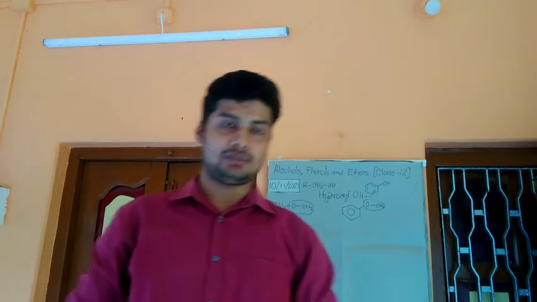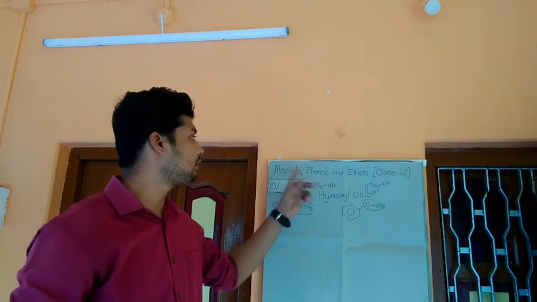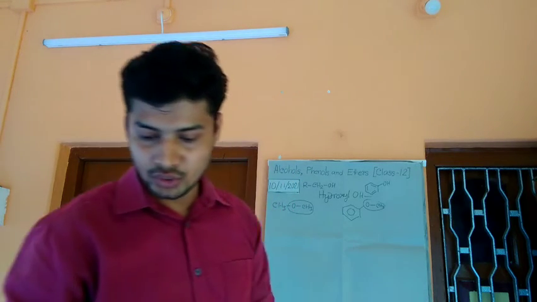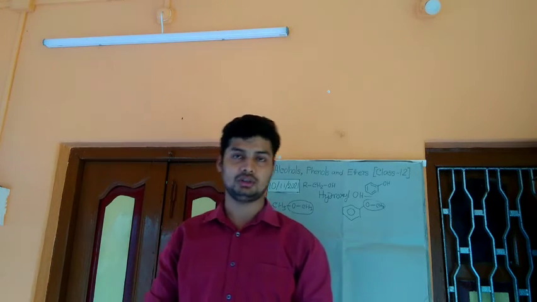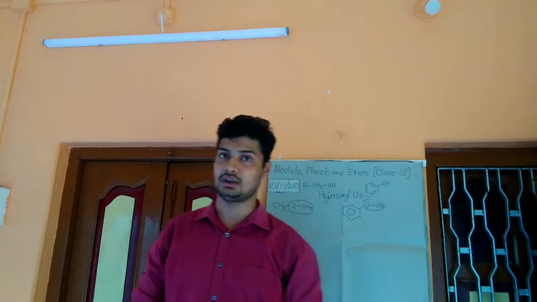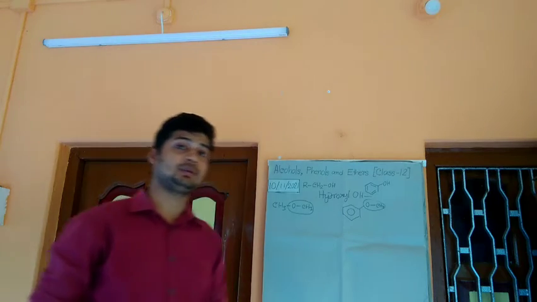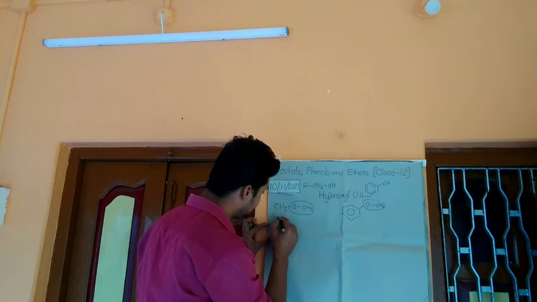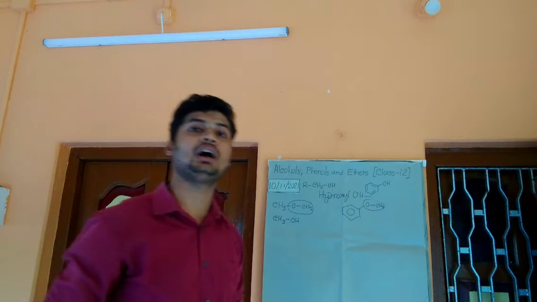So, in this chapter, we will discuss three classes of compounds: alcohol, phenols and ether. If we classify alcohol, we can find monohydric alcohol, dihydric alcohol, trihydric alcohol, polyhydric alcohol. What are these? These are on the basis of the number of hydroxyl groups attached to a molecule. If we write CH3OH, this is monohydric alcohol.